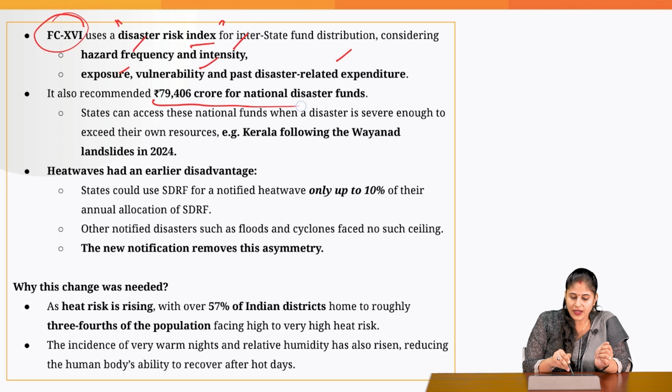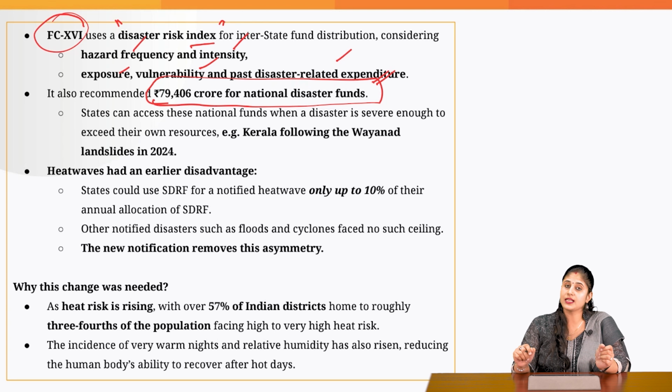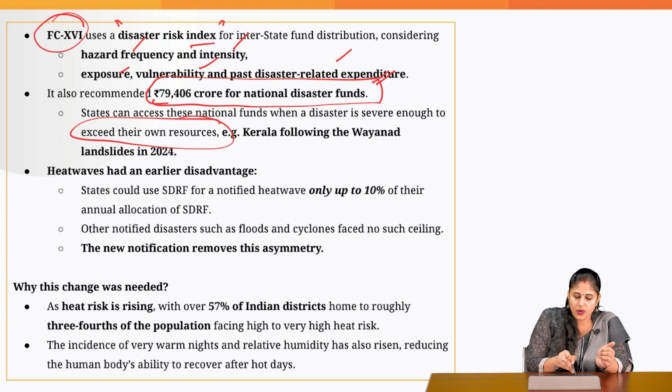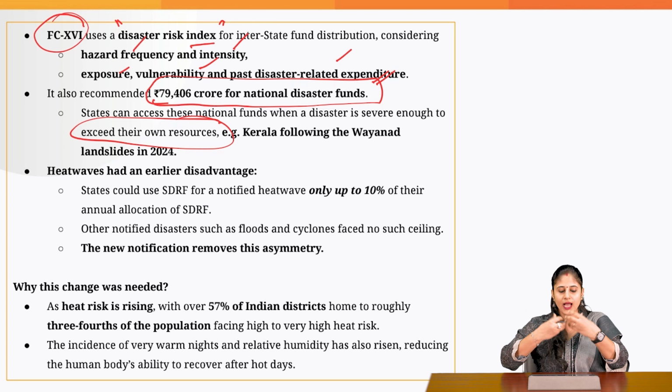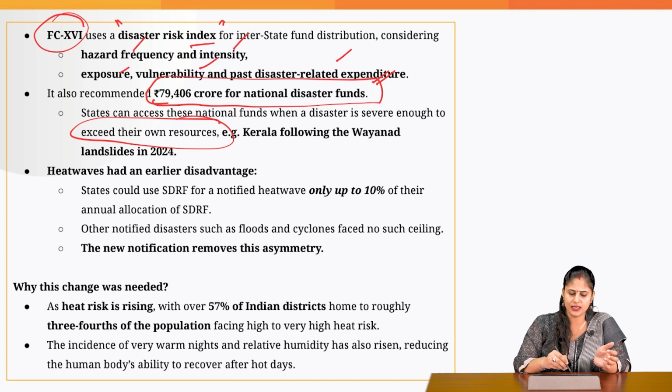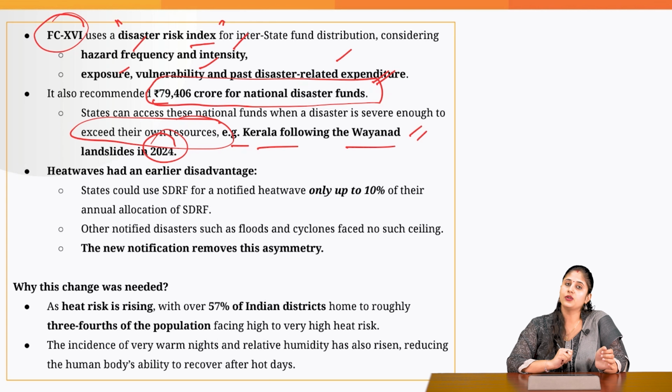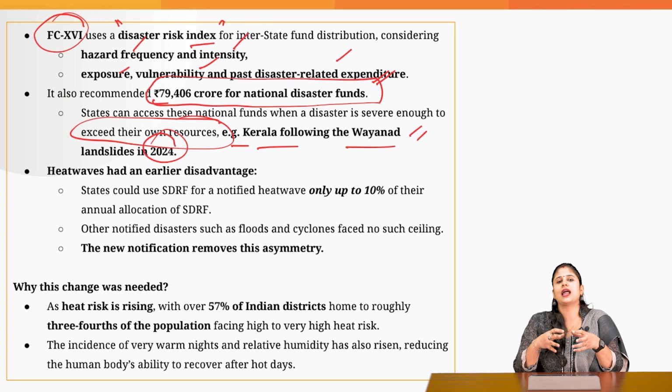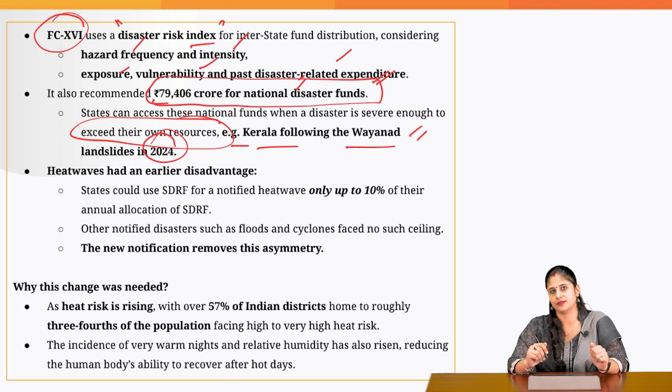The Finance Commission has also recommended certain money for the National Disaster Fund, which could be used by a state if it is struck by a disaster and responding to it goes beyond the resources it has. For example, in case of Kerala, when there was a landslide in Wayanad region in 2024, the Kerala state did not have the necessary resources to provide relief, rescue and reconstruction. So, it got the fund from this National Disaster Fund.